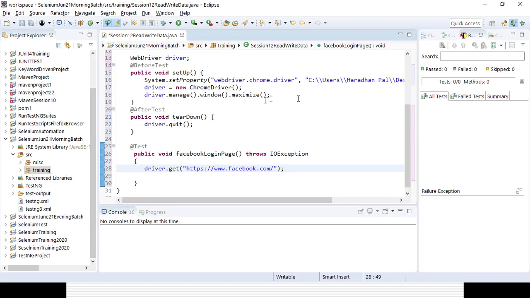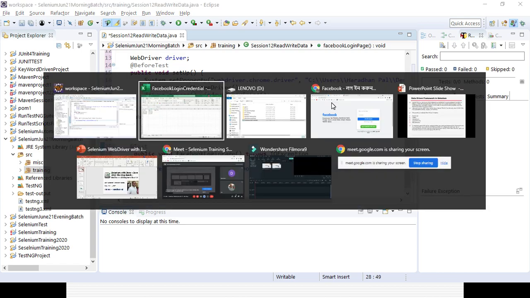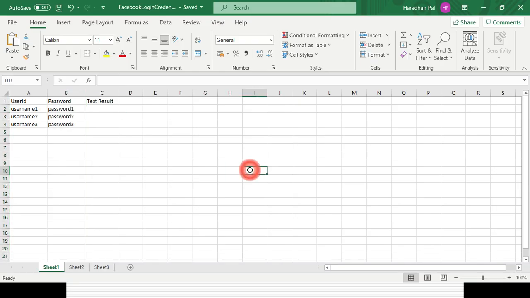For that, as I told in the last session, first we need to go to the path of the sheet, then we need to identify the sheet name, meaning this Excel sheet name. Then we will go to the tab.